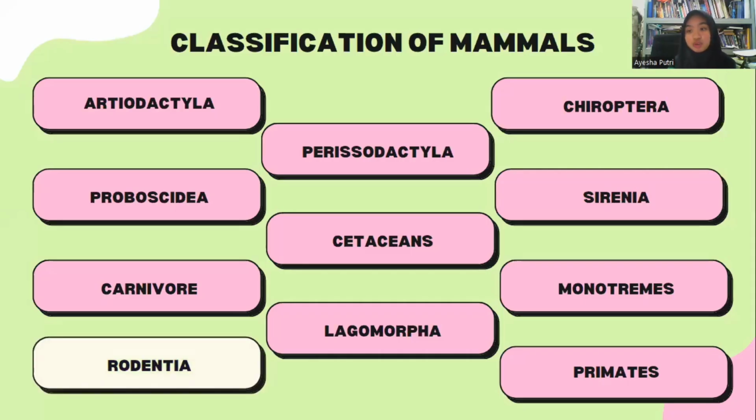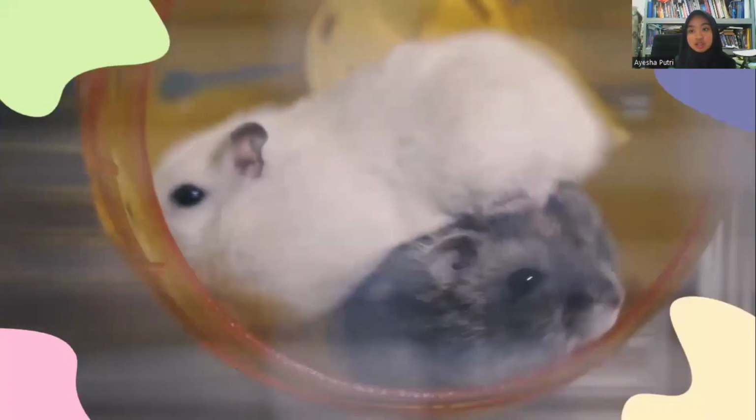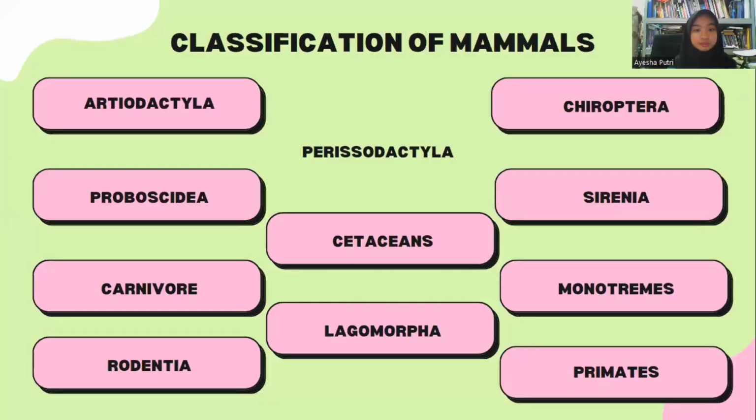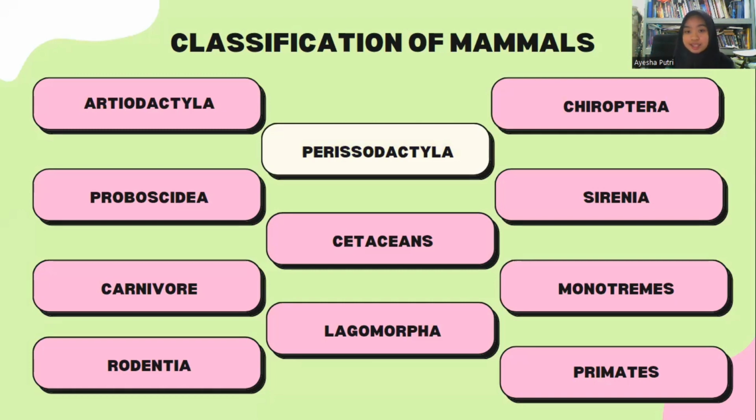The next is Rodentia. Rodentia is the type of mammal that has front teeth that are always growing. Examples are hamsters, guinea pigs, like that. After that, Perissodactyla. The example of Perissodactyla is the zebra.